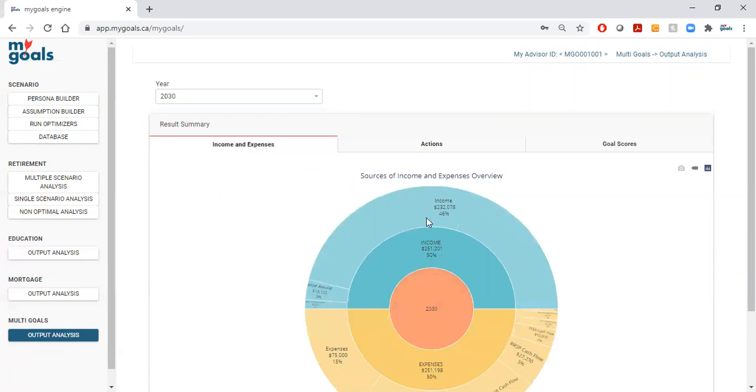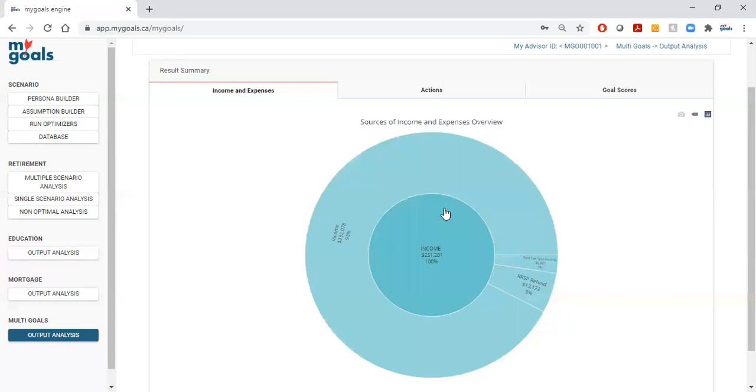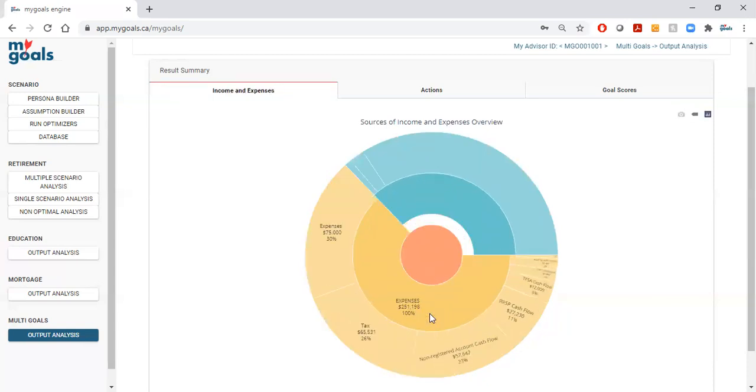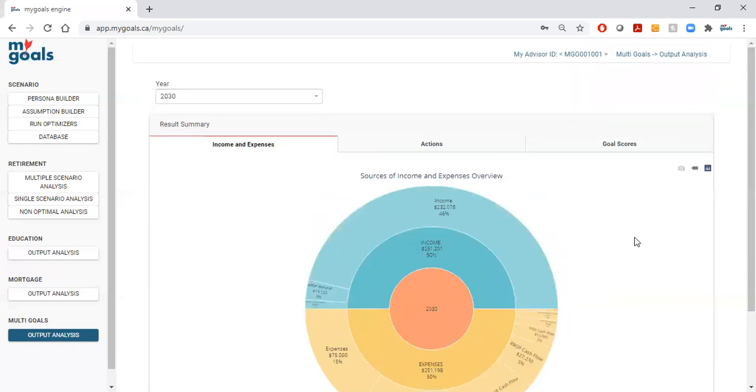Looking at income and expenses, again sources and uses, for 2030 we would see for partner one the post-tax split income to his wife, his RRSP refund, and here's his income. Spouse two also has taxes, et cetera. So it's a very nice interactive graphical way of looking at year-by-year income and expenses and year-by-year account-level actions by goal. In this case, the only goal is retirement.